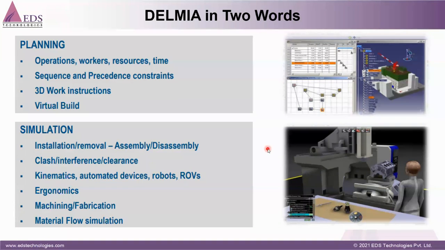Okay, and also we can do the ergonomics validation, because of how man and machine can work together, and what the impact will be on this production process. So all those things we can do. And also we can do the material flow simulation, meaning how my material flows, and all those things we can simulate in the virtual plant.